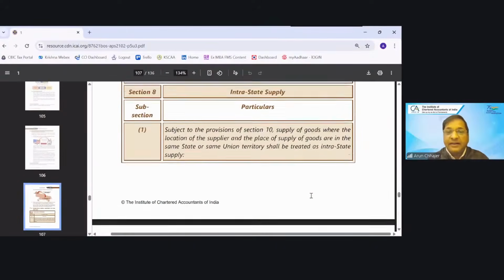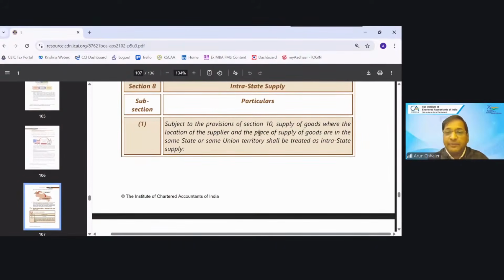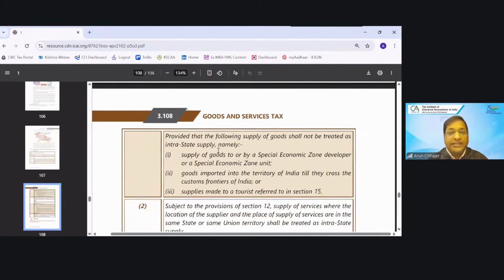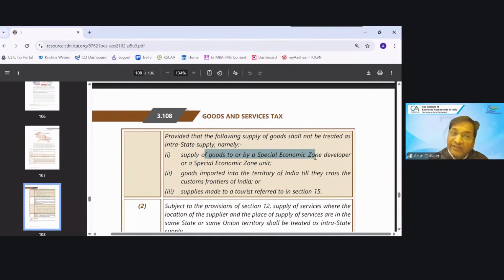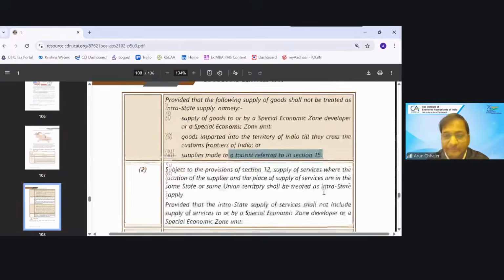Then the same for intra. They are saying if the supplier's location and place of supply both are in the same state or same UT, it will be intra. Again, the proviso says that if you are making the supply to an SEZ unit, even if it is within the state, it will be inter. It will not be intra. The proviso says that the following will not be treated as intra: if I am doing a transaction with an SEZ, if I am importing, and third, if I am doing a transaction with the tourist referred to in section 15.